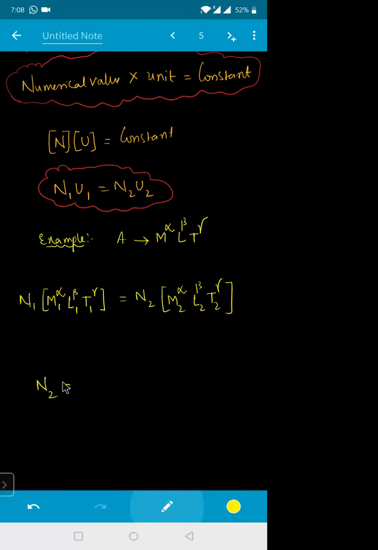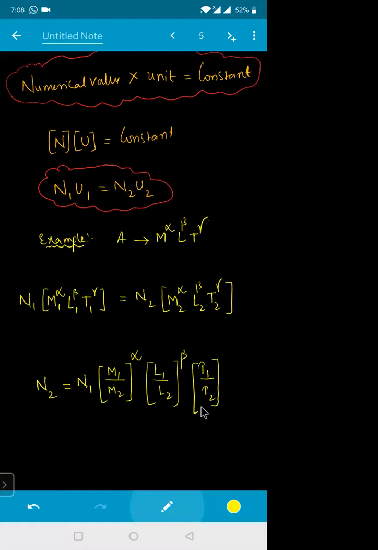If I know n1 and need n2, then n2 equals n1 into M1 by M2 to the power of alpha, L1 by L2 to the power of beta, T1 by T2 to the power of gamma. Is it clear?